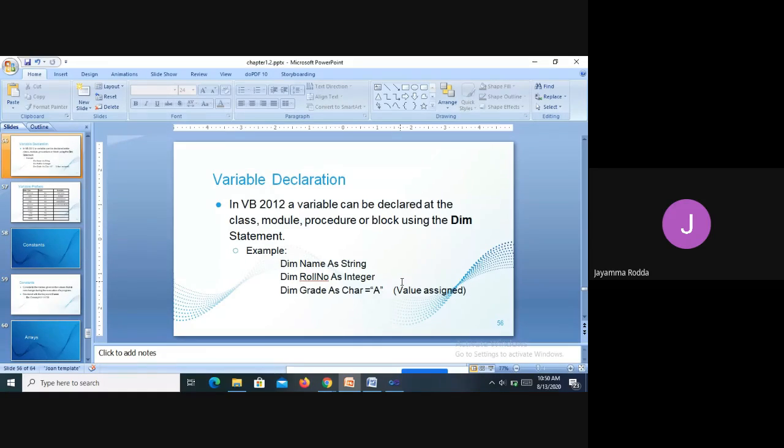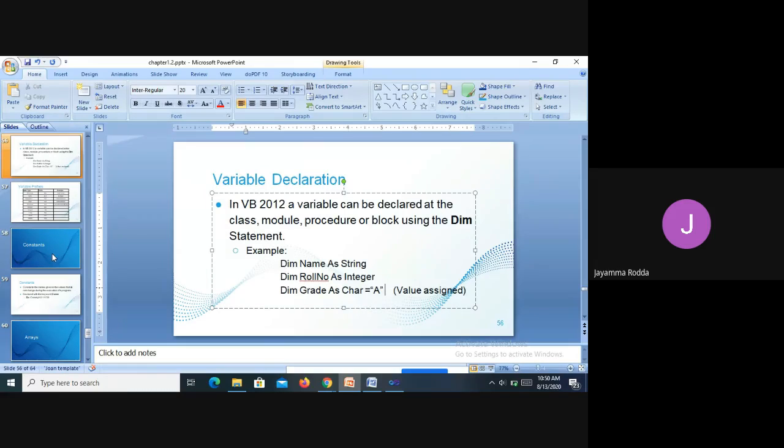Since it is a character, it should be enclosed between double quotes. So I've written A within the double quotes. That's how we declare a variable. The initialization, or assigning a value to the variable while declaring, is discussed in the last step.